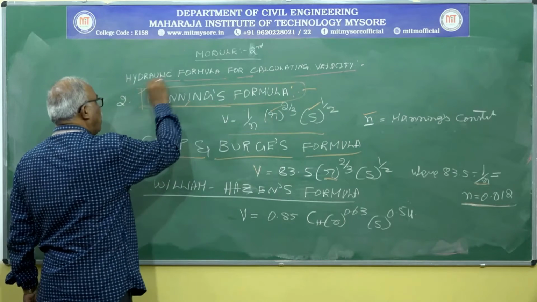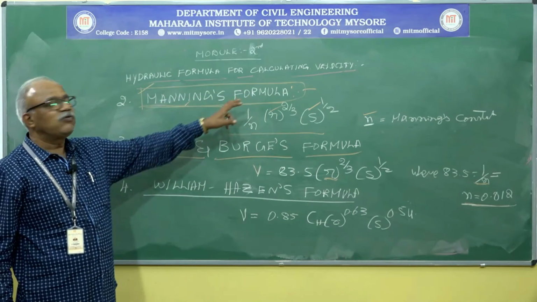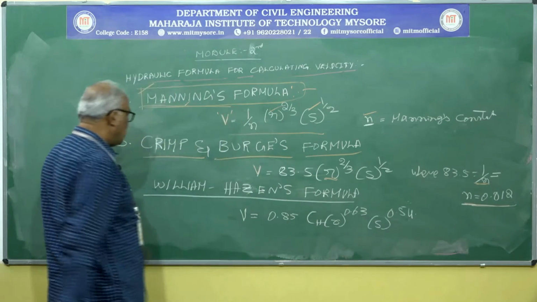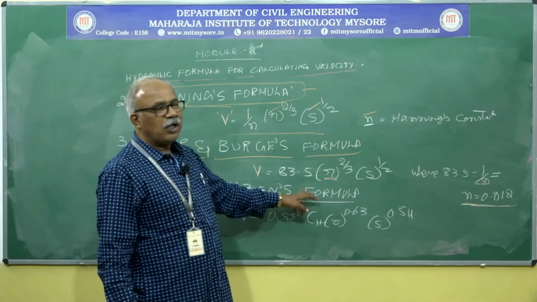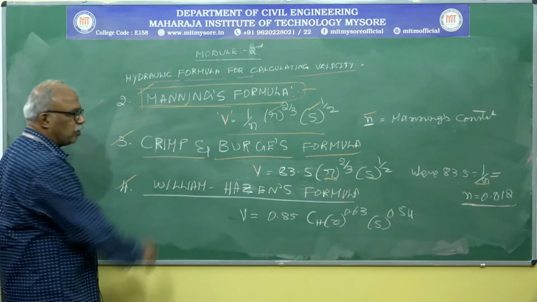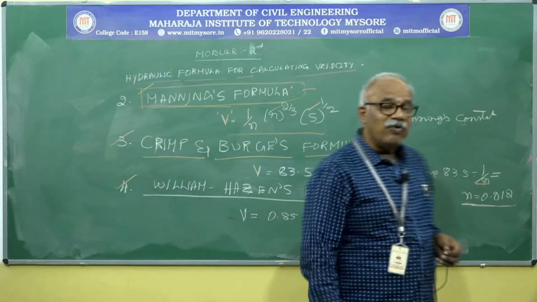Everyone uses Manning's formula or Manning's equation to calculate the value of V. The third and fourth, William-Hazen's and the like, are not much used anyway.